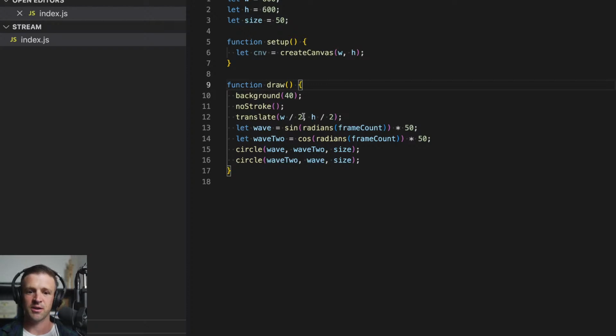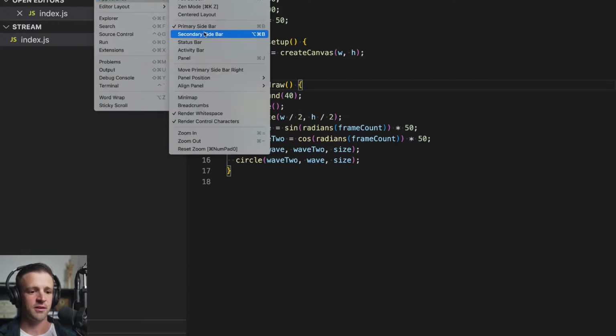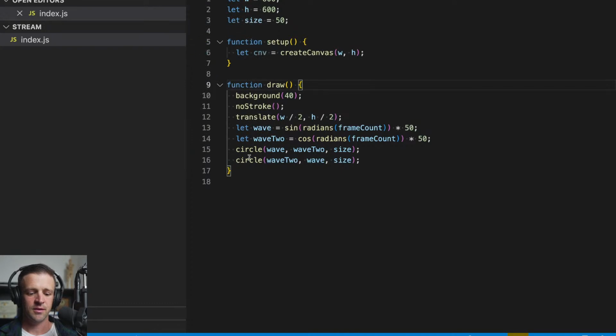And now I also want to serve this code though. I want somehow to be able to pull it into my Webflow project. And the way I can do that is by creating a server. And for that, I use an extension called Live Server. I've used NPM packages called serve before too, but we're going to go ahead and use Live Server in this case. I kind of shut out a bunch of stuff on my VS Code because I don't like to have a bunch of stuff up. And I have this little thing down here in the status bar, go live, click to run live server.